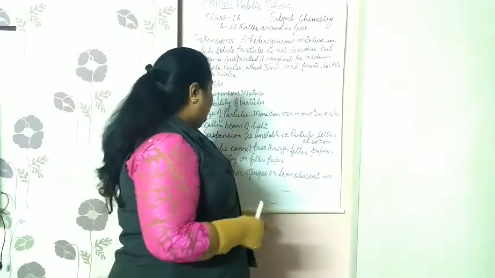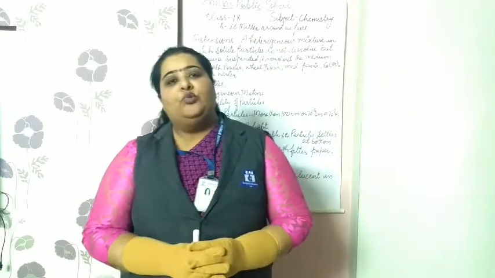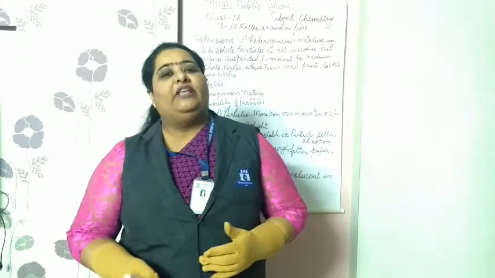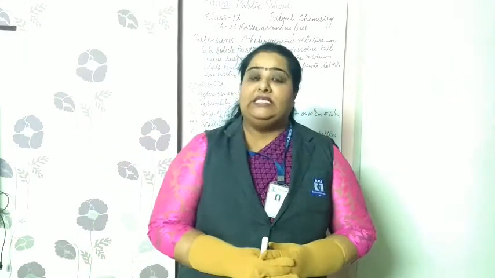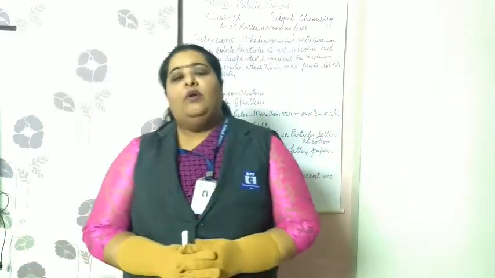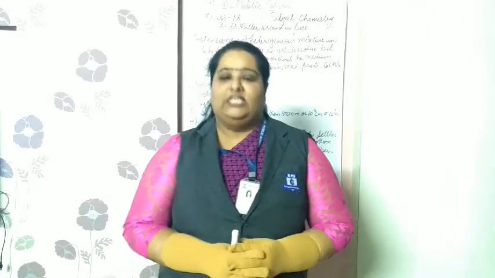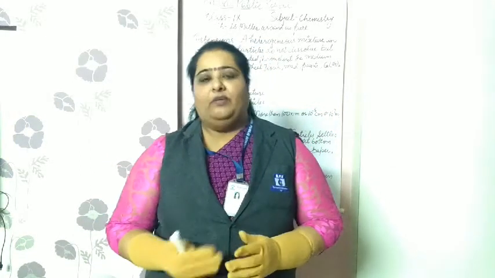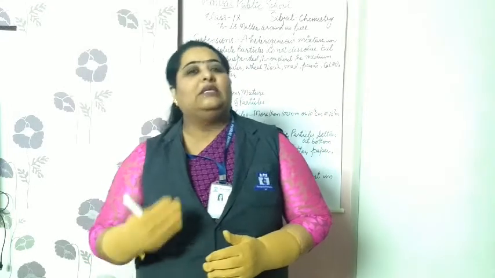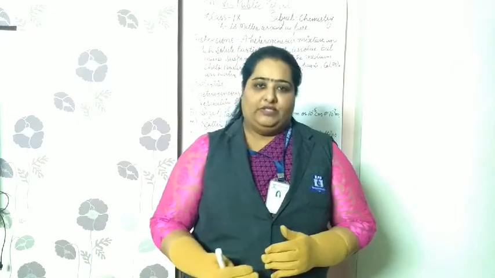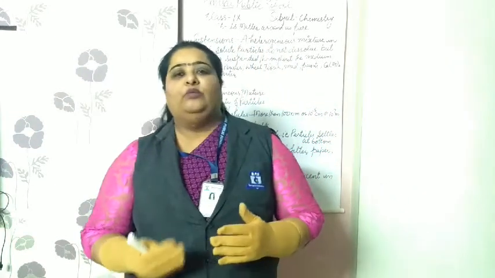Next, they are either opaque or translucent in nature. So these are the various properties that we have discussed under the same heads in the solutions. Now we have discussed them in the case of suspensions. They are heterogeneous. The particle size is much larger as compared to the solutions. Similarly, we have discussed the scattering of light.